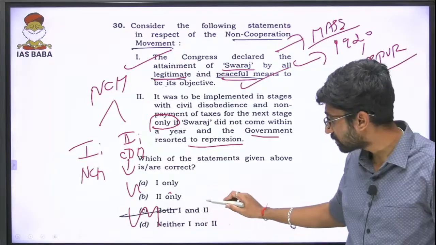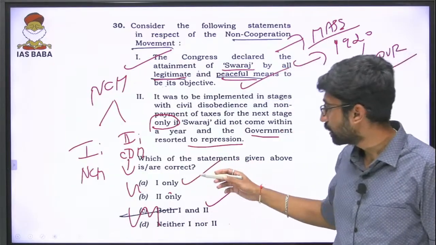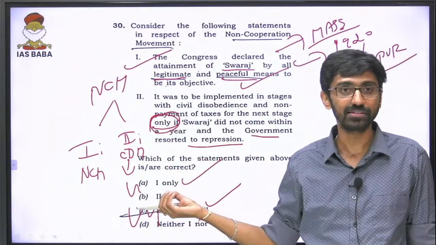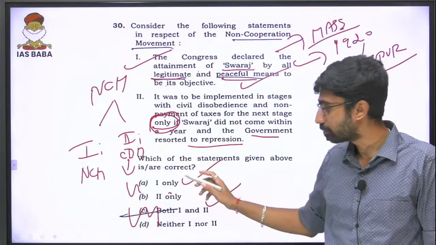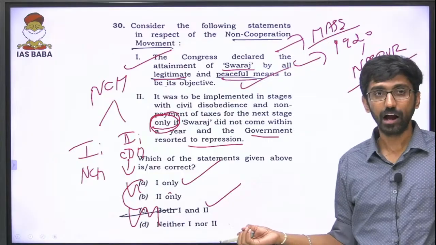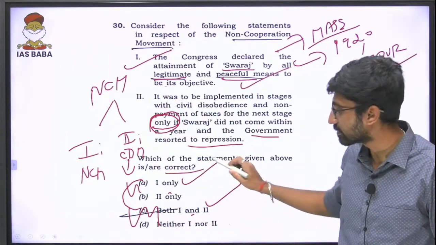So either go with both 1 and 2, both can be right, and if this statement gets wrong because of this particular word, because of the extremity of the sentence, the extremity of the word, we can go with only one. That is the reason I am giving you both. So either A or C. I would say if it is generalized, C should be the answer, both 1 and A, because they are asking for the correct statement.